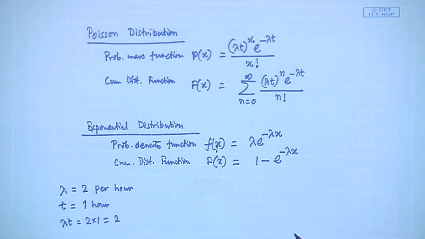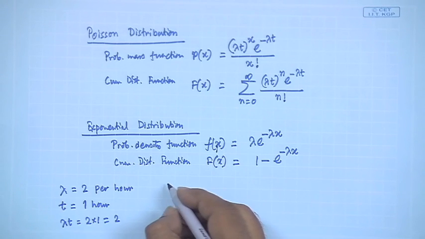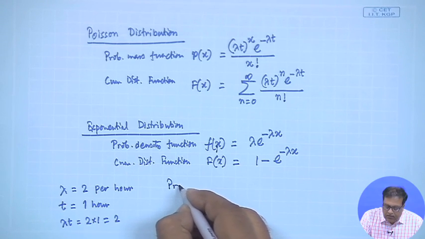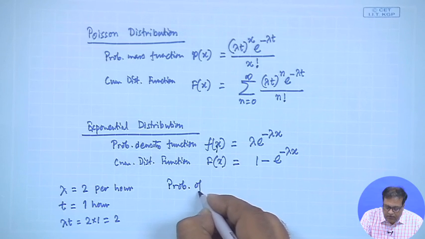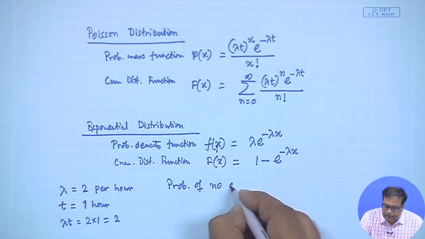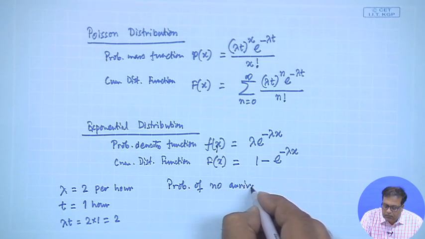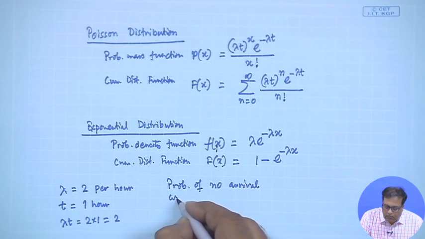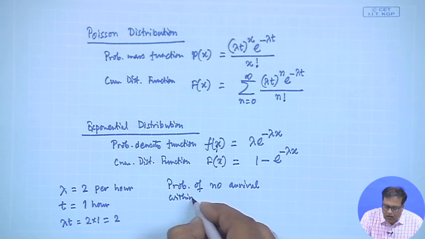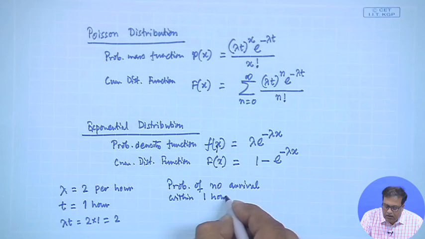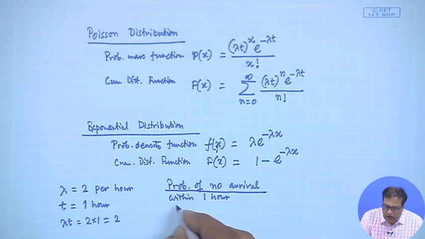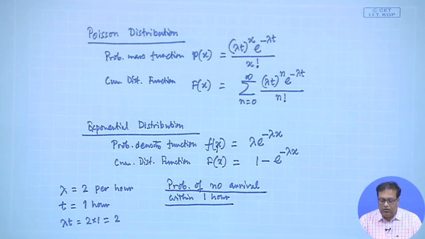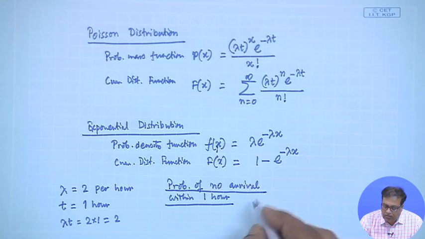Now, what is the probability? Suppose we are asking what is the probability of no arrival within 1 hour.